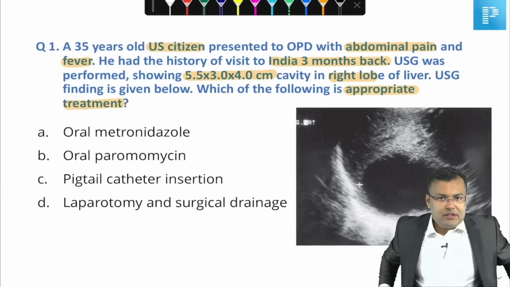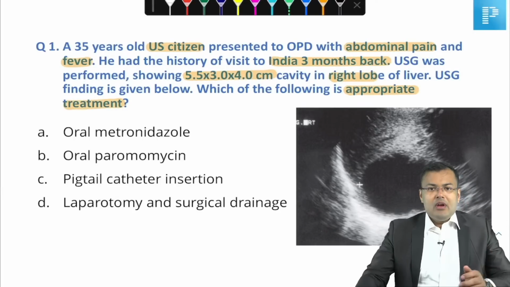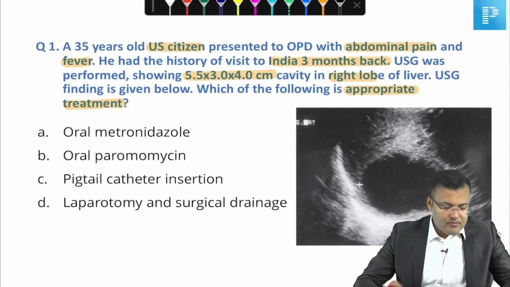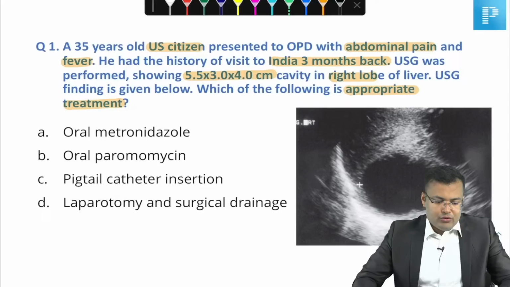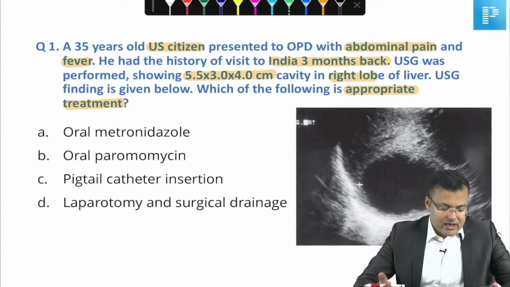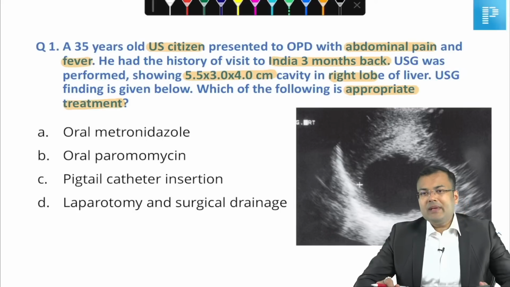Clear? So guys, first you tell me what is the diagnosis. What is the diagnosis in this case? Waiting for your reply. First tell me, Rishikesh Chaudhary, SVN Prasad, Dharni Narola, Arushi. Okay. So first tell me what is the diagnosis. This patient is having pain and fever and there is a cavity in the liver. So obviously it's liver abscess. Guys, tell me which liver abscess? Benazir Hussain. Yes, amoebic liver abscess.